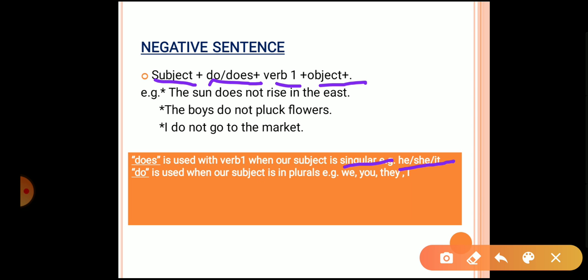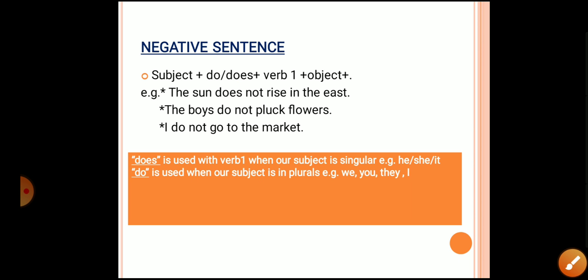And in negative we are using does. So you will have to just learn these groups of subjects, that he, she, it, singular, and I, we, you, they, plurals. Wherever we use verb's first form plus s or es, in the negative sentences we will be using does. And wherever we use only verb's first form, we will use do in the negative or interrogative sentences.